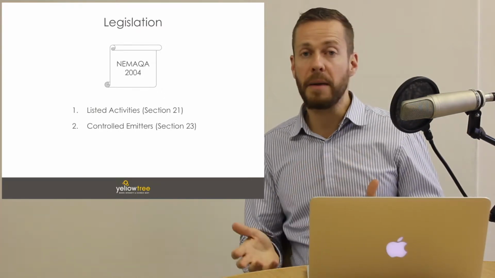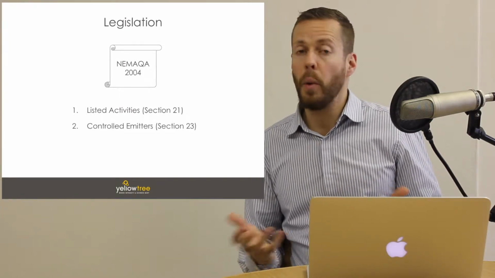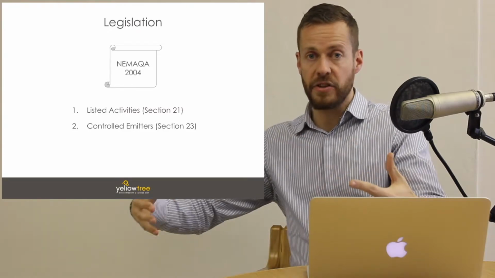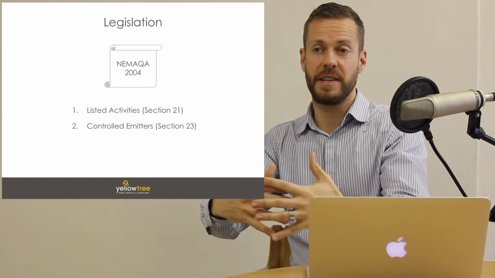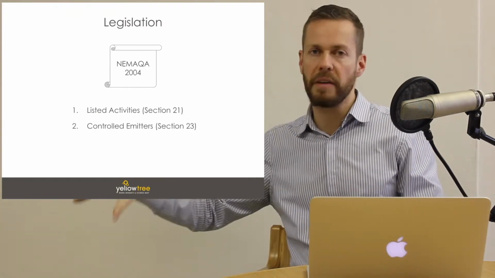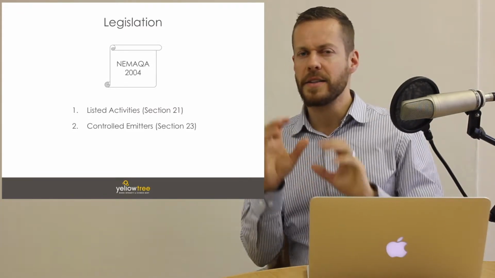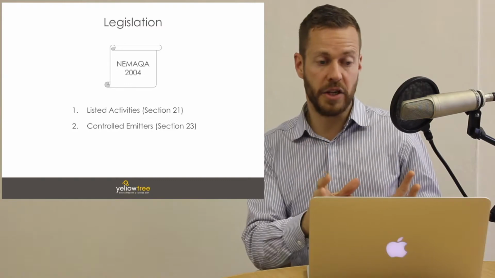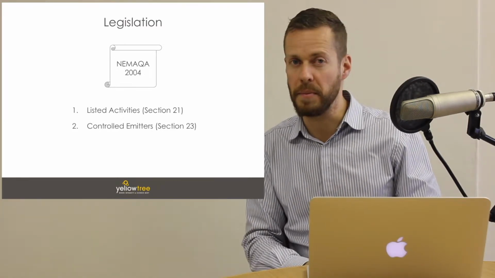You are running a baked beans factory. Food processing is not legislated. It's not one of the listed activities. So the whole factory is not a listed activity. But that factory that's manufacturing baked beans has a boiler in a boiler house. So we ring-fence the boiler house and the emissions from that boiler are legislated. So that's the difference between Section 21, listed activities, and Section 23, controlled emitters.